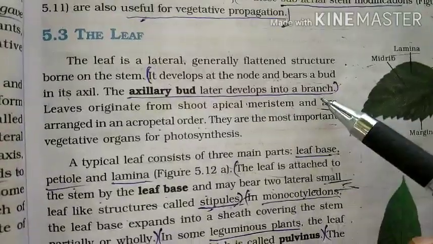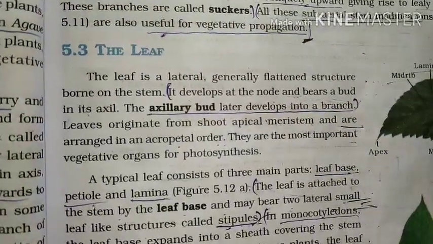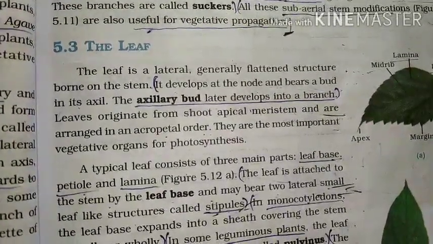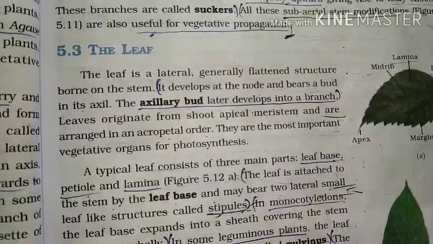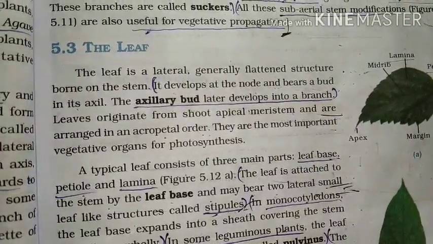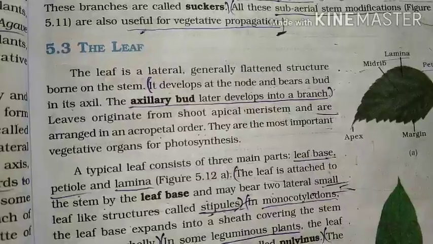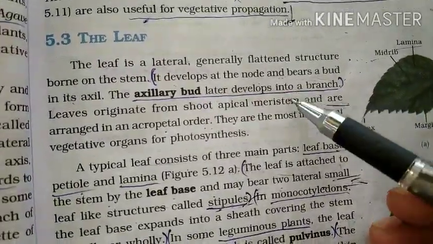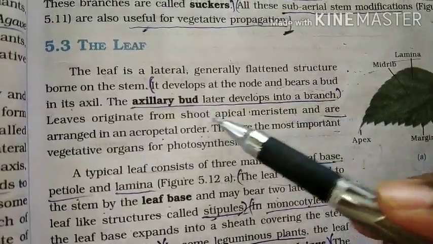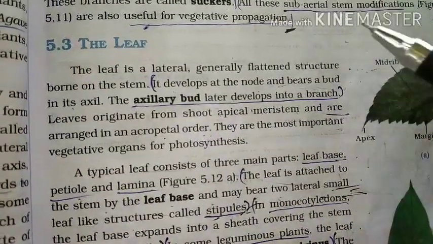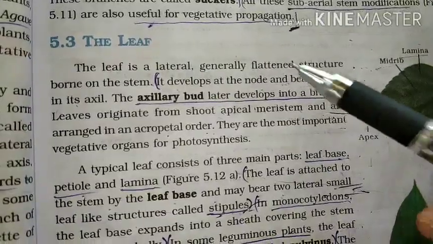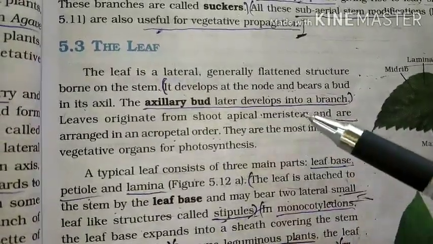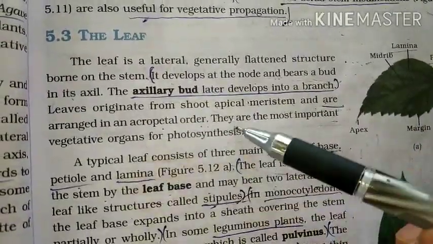So guys, how many meristems are there in a plant? There are three important meristems in a plant: apical meristem, intercalary meristem, and secondary meristem. If it is present at the apical part of the stem, it is said to be a shoot apical meristem. Leaves originate from the shoot apical meristem and are arranged in an acropetal order.